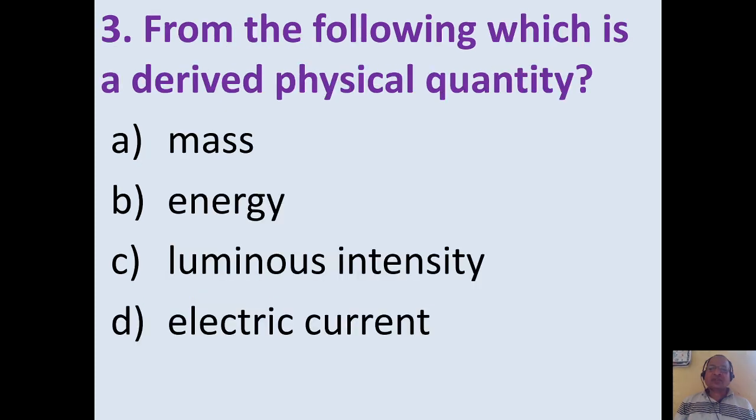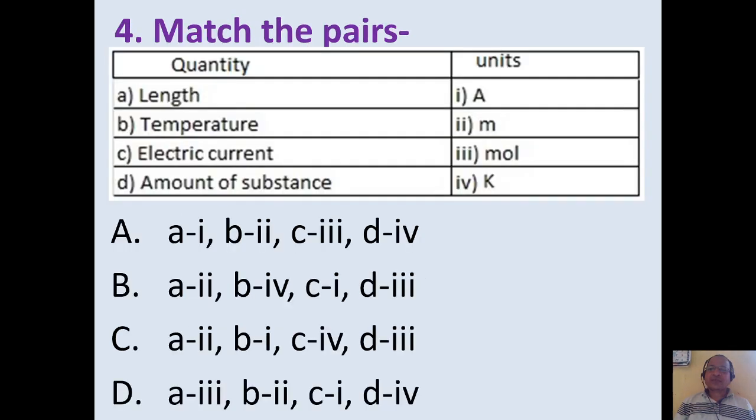From the following, which is a derived physical quantity? We know that mass, luminous intensity, electric current, these are fundamental quantities. So remaining is only one, that is energy. So energy is the derived physical quantity among all these four.